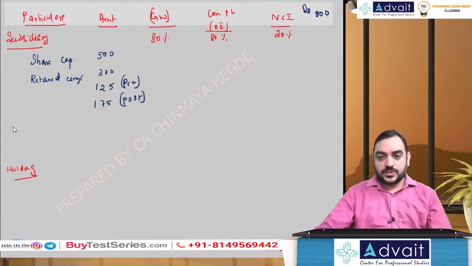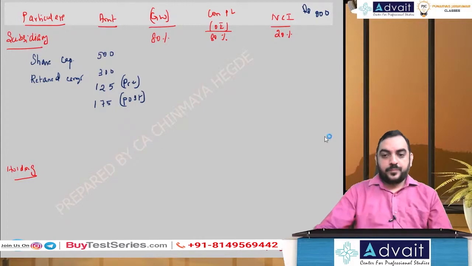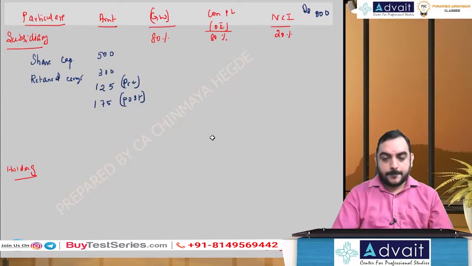Are you able to understand these calculations? You're fine, right, till here?